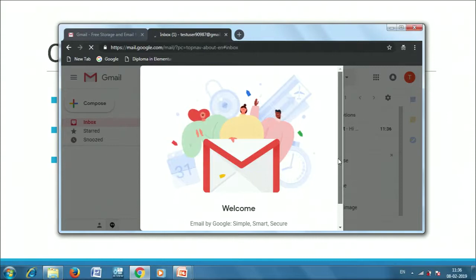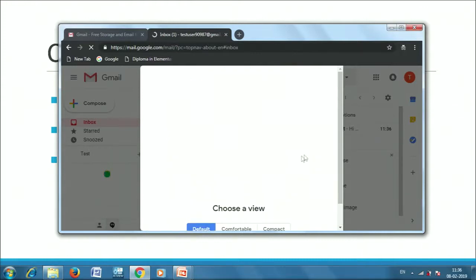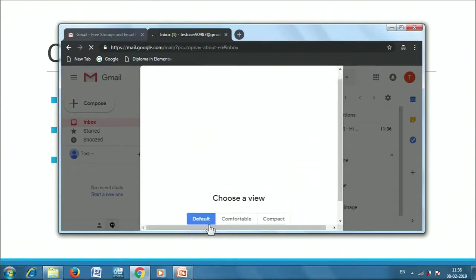Because this is our first login, Gmail would welcome us and help us understand the user interface. It would show us some guidelines on how to use the emails and how to access different parts of the user interface. If we are using it for the first time, it is suggested to go to each of the tabs and understand what Google is trying to teach us, and it would help us in using an email in future.